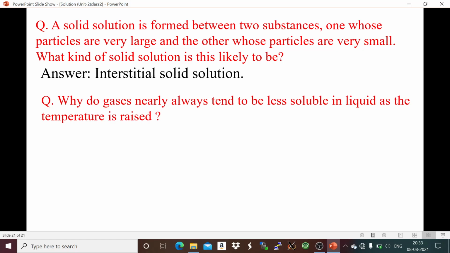Next question for one mark. Why do gases nearly always tend to be less soluble in liquid as the temperature is raised? I have already discussed this question.